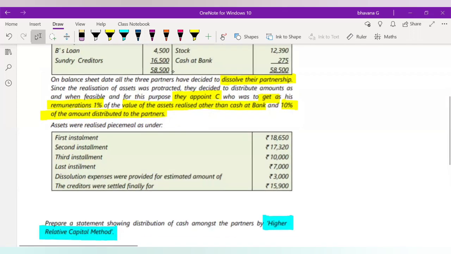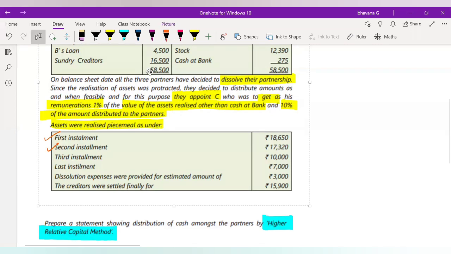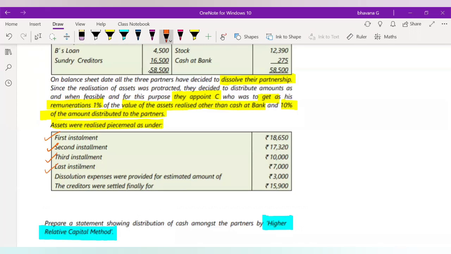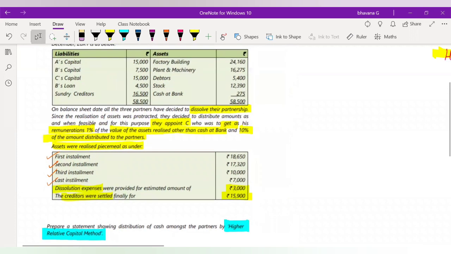Okay. So here the assets were realized piecemeal as under. In the first installment, they got 18,650 rupees. In the second installment, 17,320 rupees. In the third installment, 10,000 rupees. In the last installment, 7,000 rupees. And then they tell you that there were dissolution expenses, which were estimated to be 3,000 rupees. And the creditors were settled for 15,900 rupees only. So the creditors were finally settled off for 15,900 rupees.